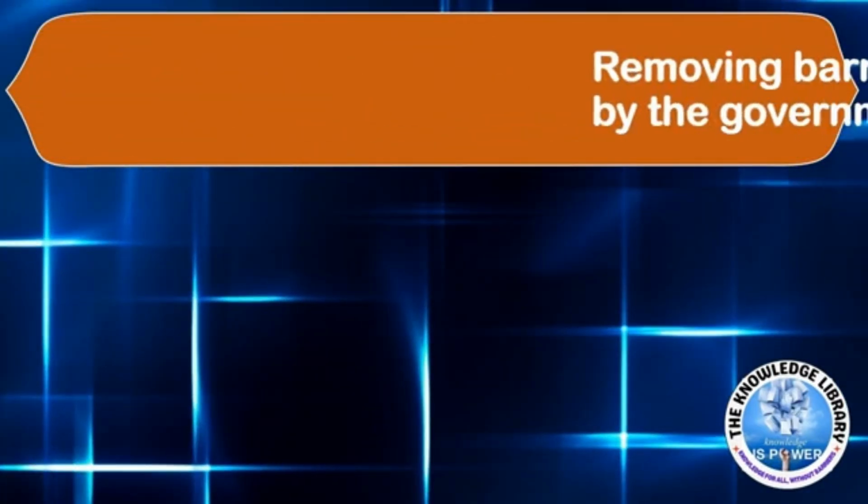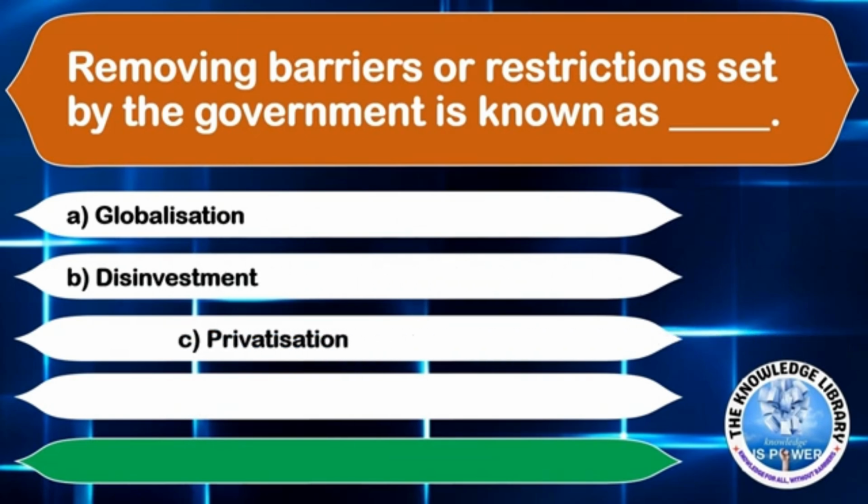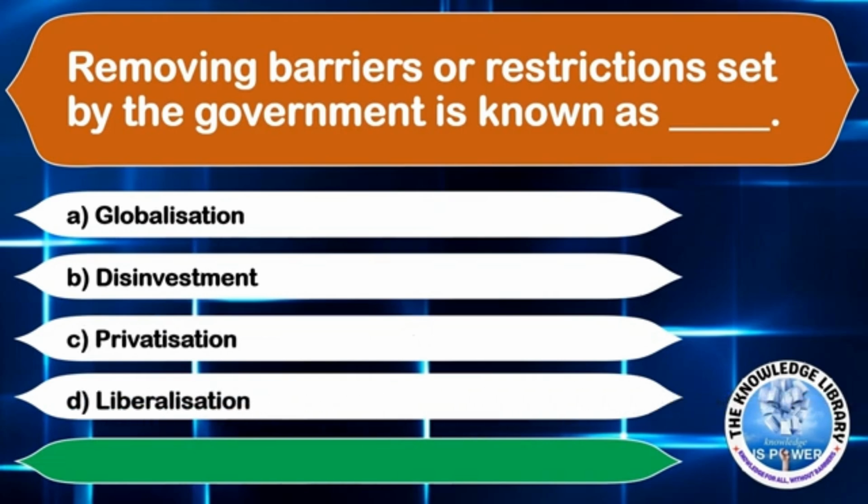The next question is, removing barriers or restrictions set by the government is known as dash. Option A globalization, option B disinvestment, option C privatization, or option D liberalization. The correct answer is option D liberalization.